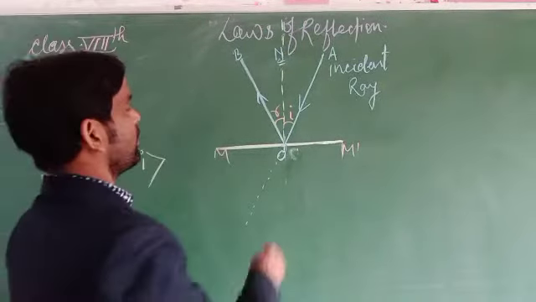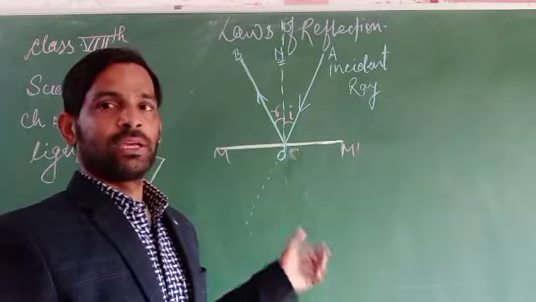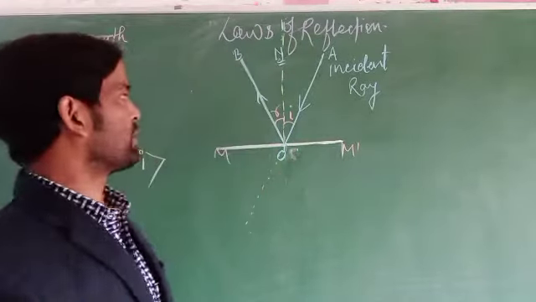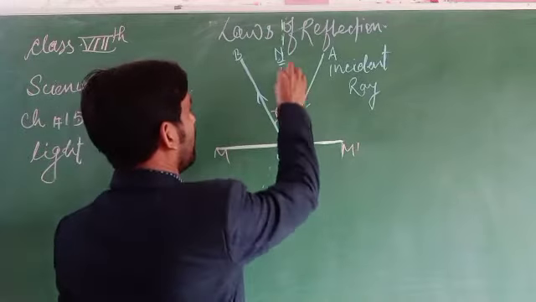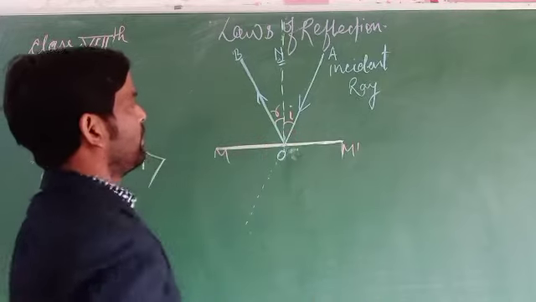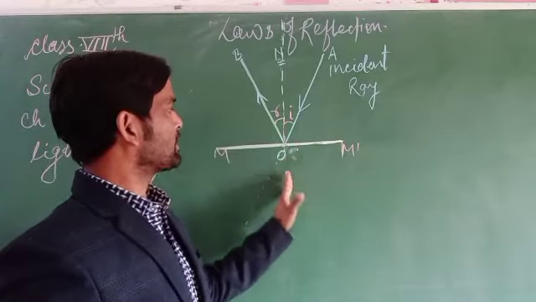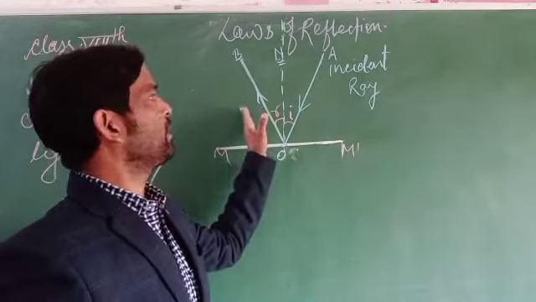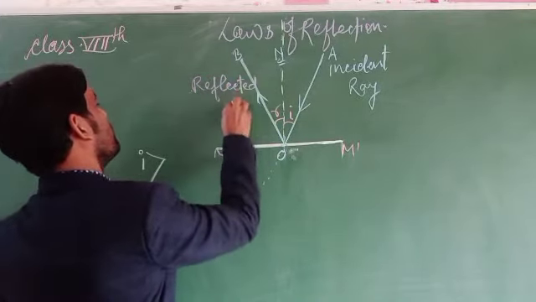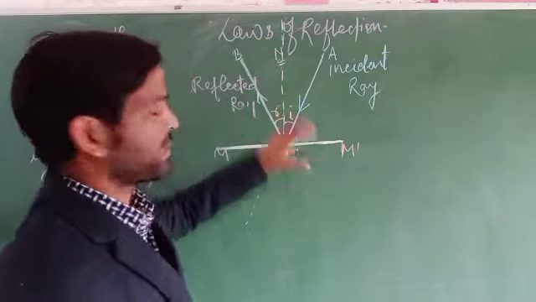So if light rays fall on any reflecting object, they should not penetrate, so they will bounce back to their original position. Then there is a perpendicular line, the normal, obtained perpendicular to the reflecting surface at the point between the incident ray and the reflected ray. This one is the reflected ray. So here the normal stands perpendicular.